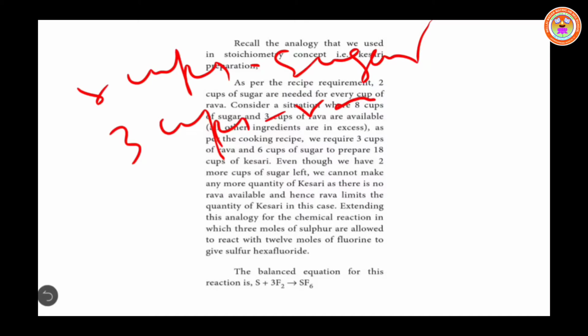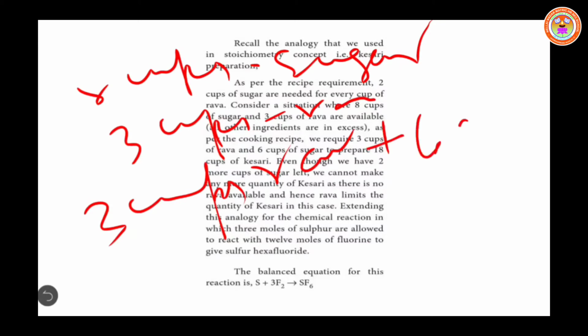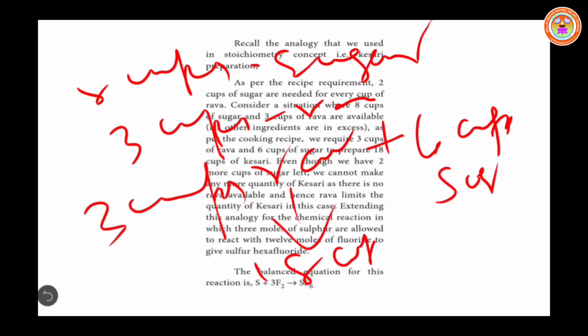3 cups of rava plus 6 cups of sugar gives 18 cups of Kesari.